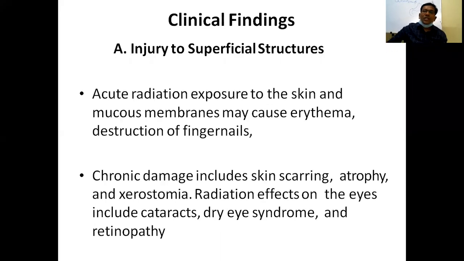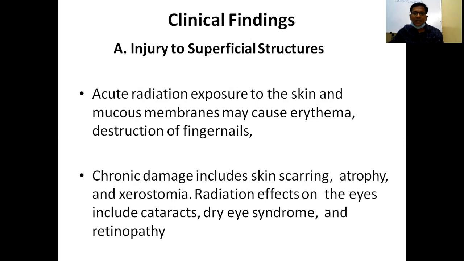So clinical findings, injury to superficial cells. Acute radiation exposure to skin and mucous membrane may cause erythema or destruction of the fingernails. Chronic exposure includes skin atrophy and xerostomia. Xerostomia is drying of the mouth, with no saliva.